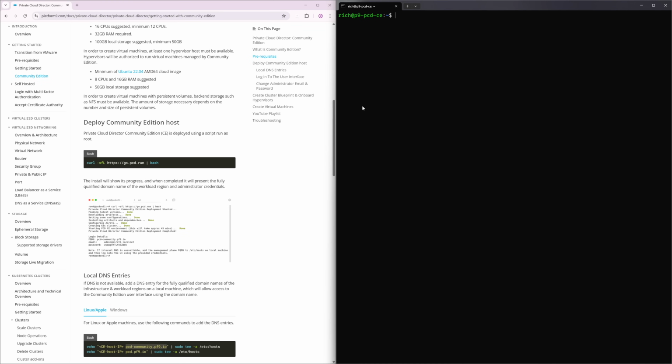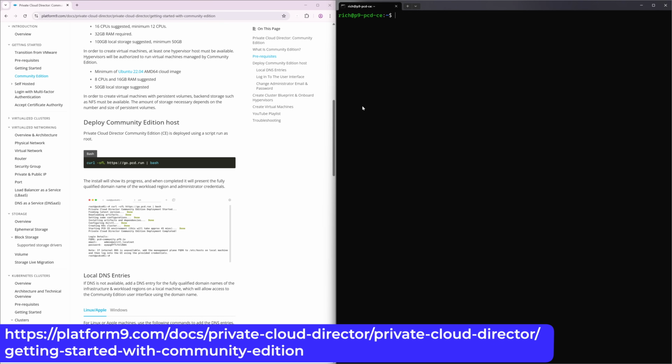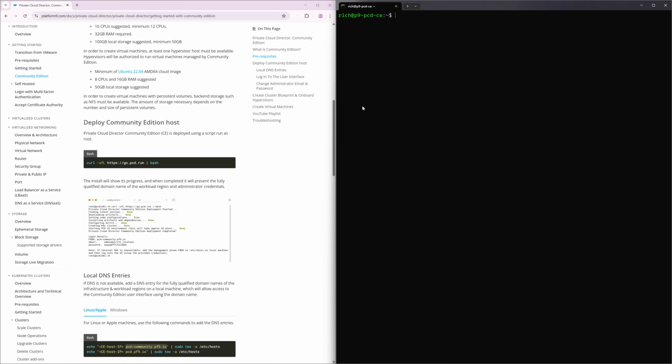Alright, let's get the Private Cloud Director Community Edition management system built first. I'm following the instructions on Platform9's website, which you can see in the left pane. And in the right pane is my freshly built and updated Ubuntu Desktop 22.04 VM's command line via SSH. First thing we need to do is become root by typing in sudo -i and hitting enter. Now we'll copy the install script command shown in the left window pane, paste it into the right window pane, and hit the go button.